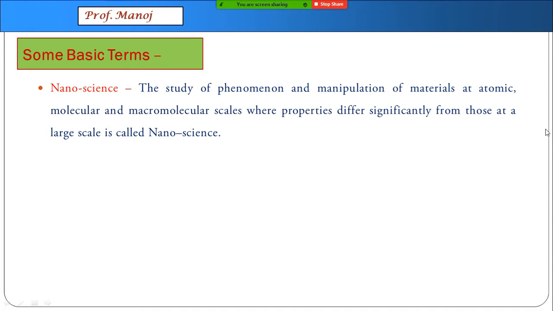The meaning is quite simple that when a material is in bulk, its properties are different. When it is at atomic level, the properties are different, and when it is at nano level, properties are different. The same properties starting from color of a substance to its electrical conductivity, everything differs when it comes to the nanoscale. Nanoscience studies the phenomena, properties, and such things at that level.